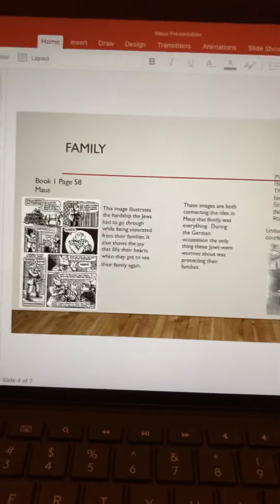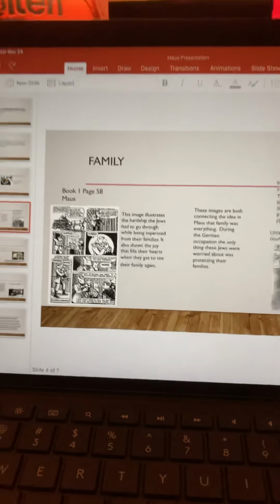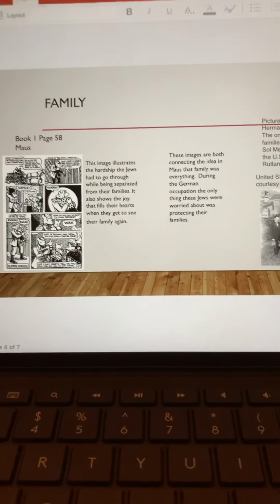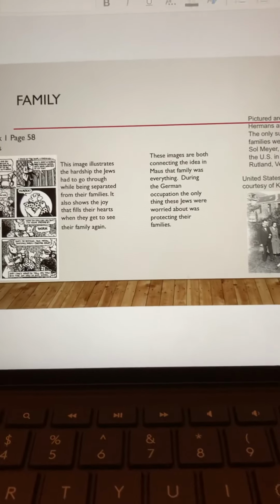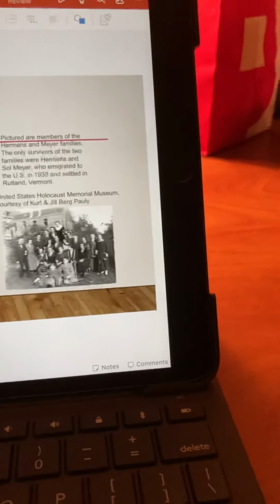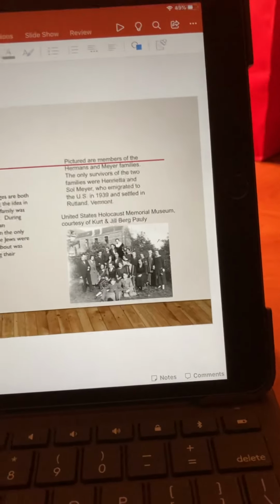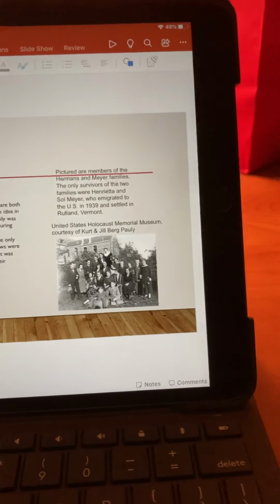My next main theme is family. This image on the left is from Book 1, page 58 of Maus. This image illustrates the hardship the Jews had to go through while being separated from their families. It also shows the joy that fills their hearts when they get to see their family again. This image here on the right, these are members of the Herman and Meyer families. The only survivors of the two families were Henrietta and Sol Meyer, who immigrated to the U.S. in 1939 and settled in Rutland, Vermont.